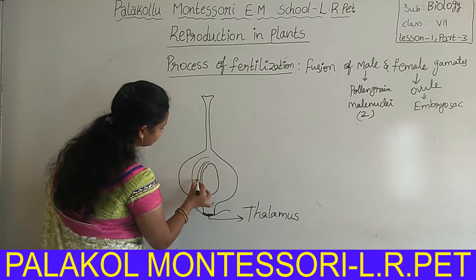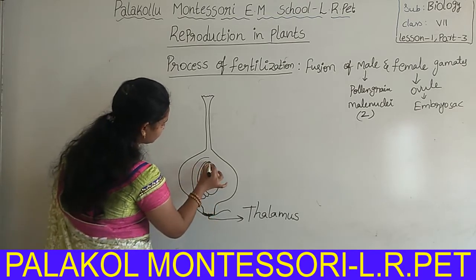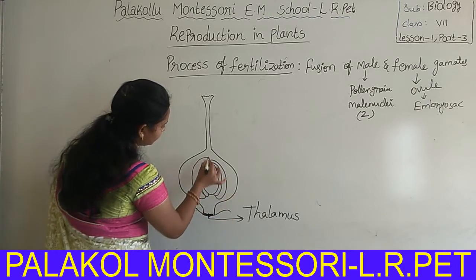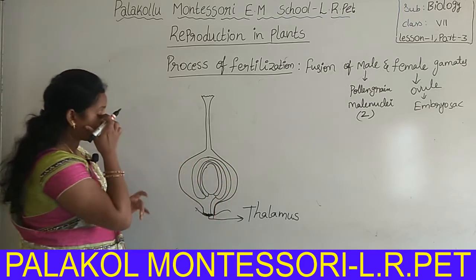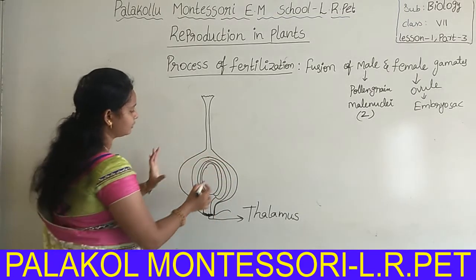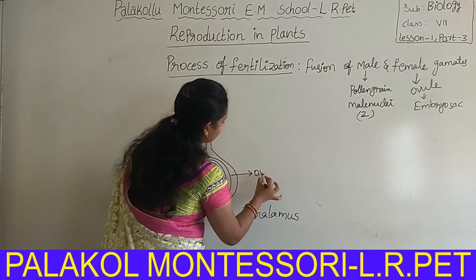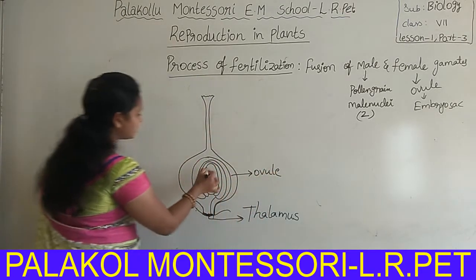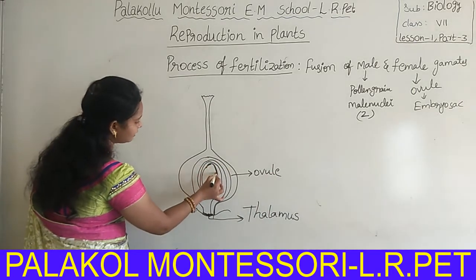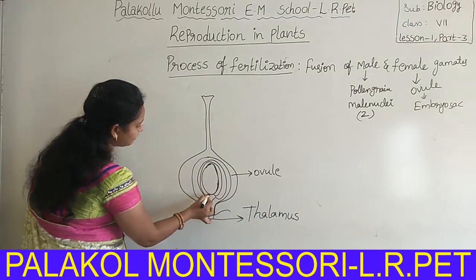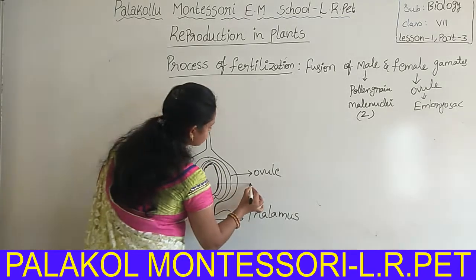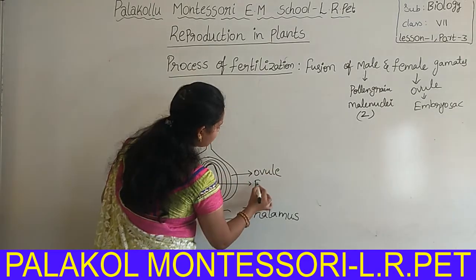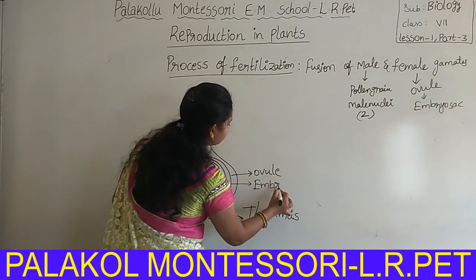This is the ovule. Overall, this is called the ovule. Inside the ovule, an egg-shaped structure is present. It is called the embryo sac.